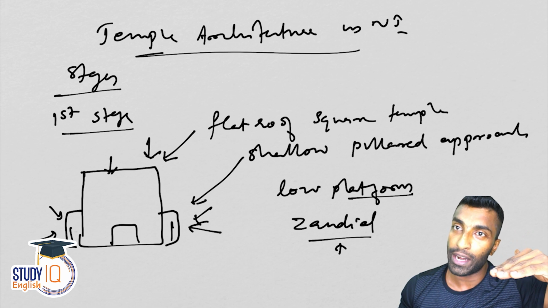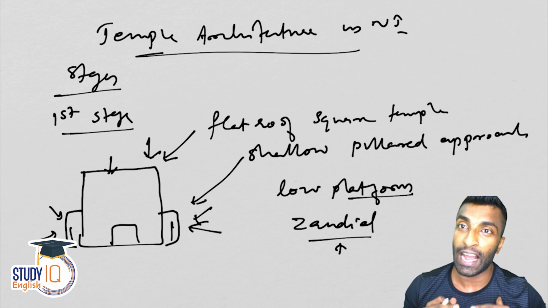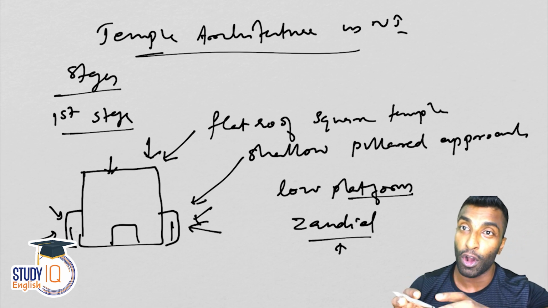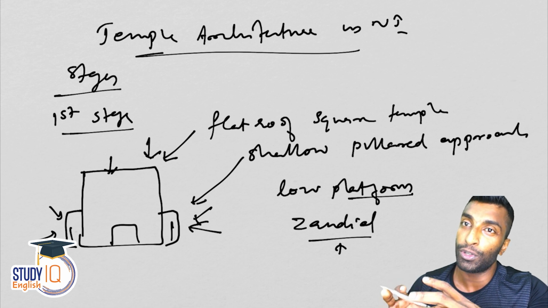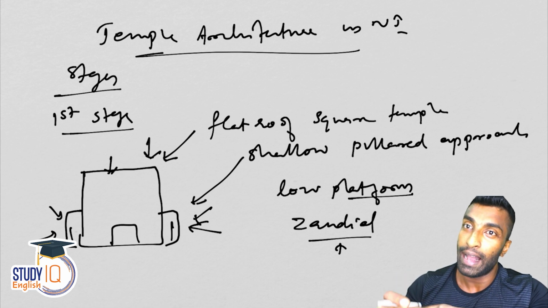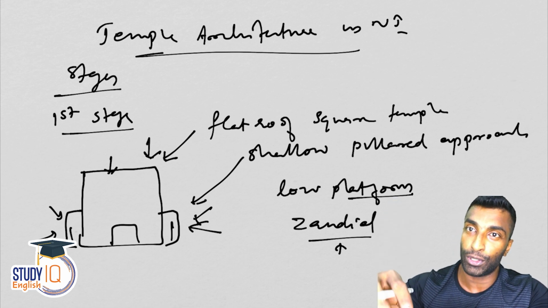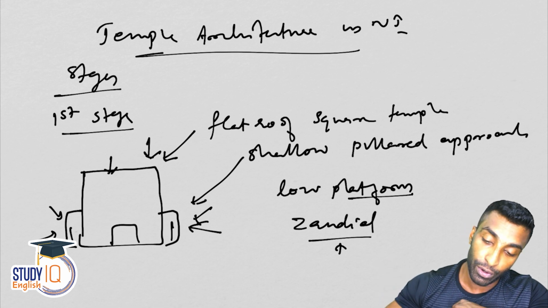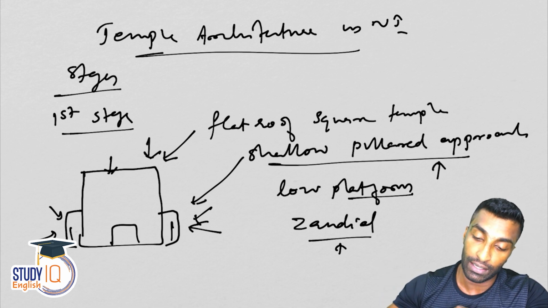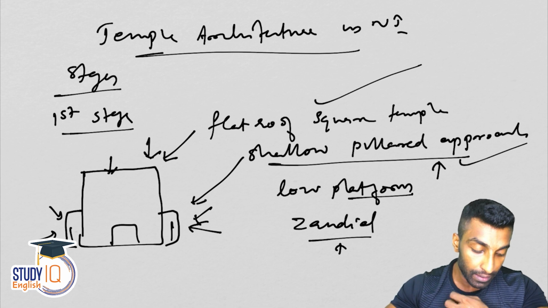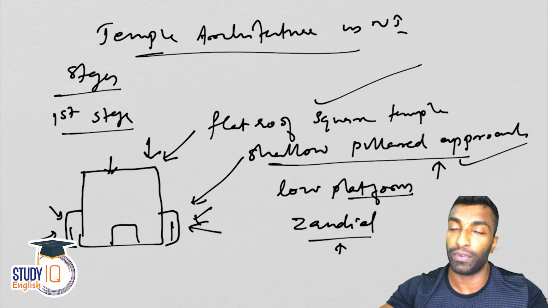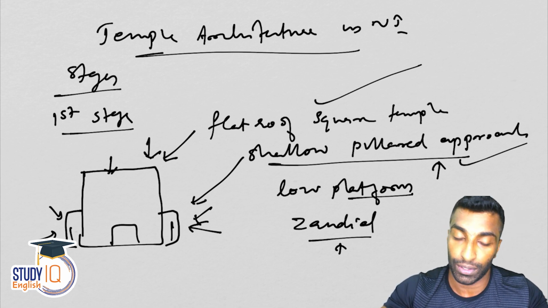Now flat roof square type continued, but not the shallow pillar approach. Instead, there is a strong pillar, whose purpose is to give strength to the structure of the temple.